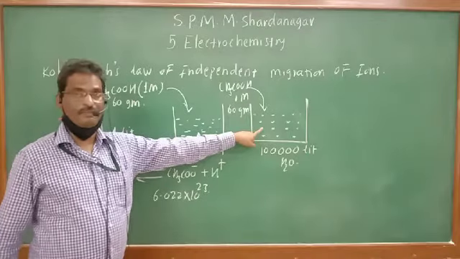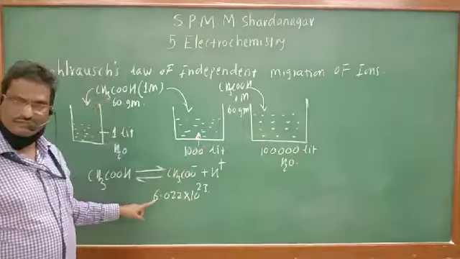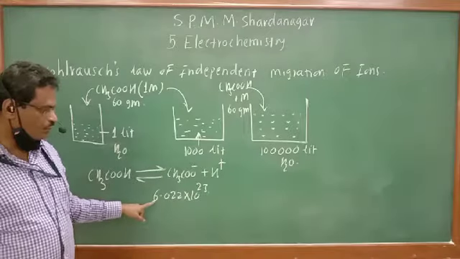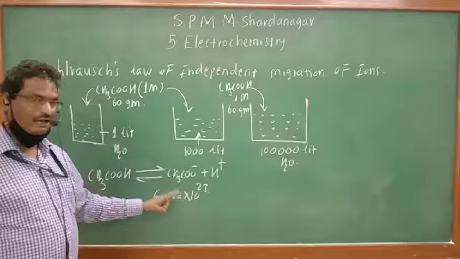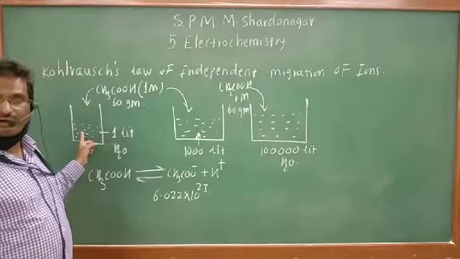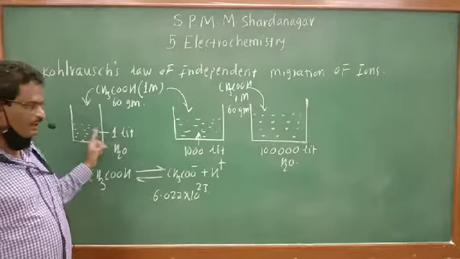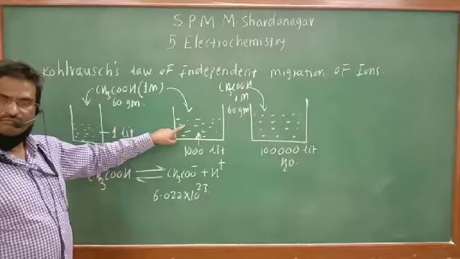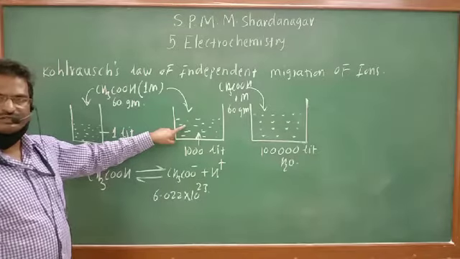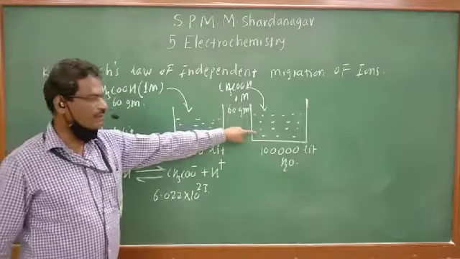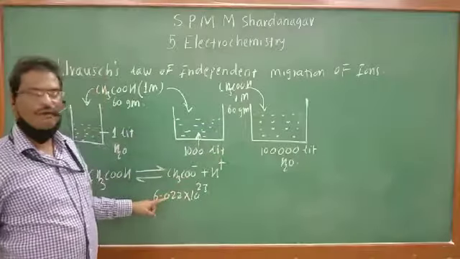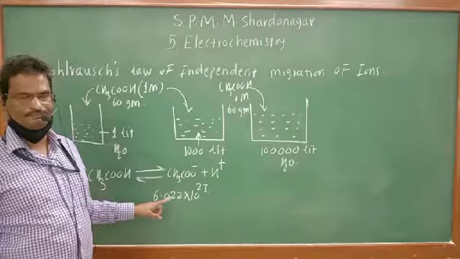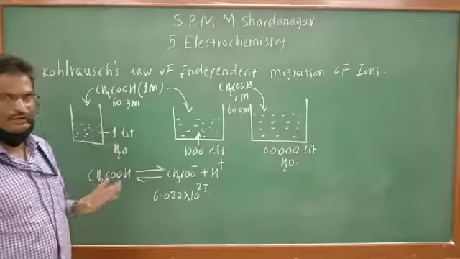What is the total number of ions expected? That is 6.022 into 10 raised to 23. This many ions are not obtained in the earlier cases because they are not completely dissociated, but here they are completely dissociated and the maximum number of ions are obtained.